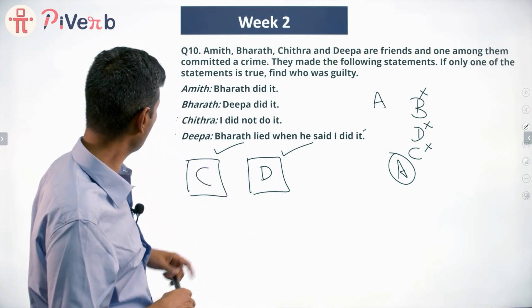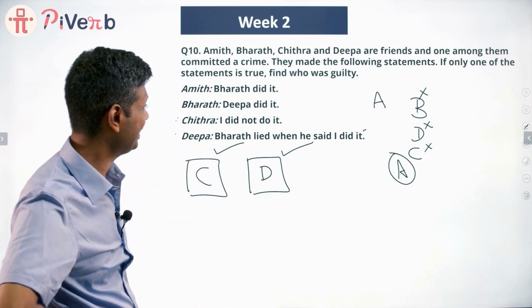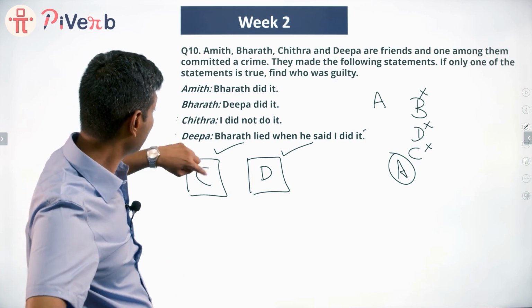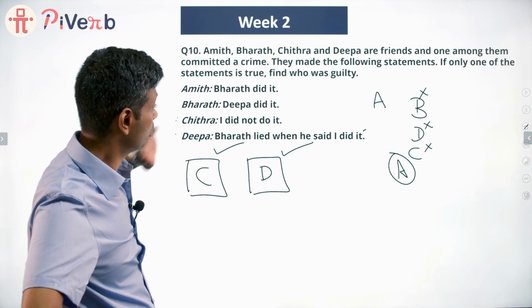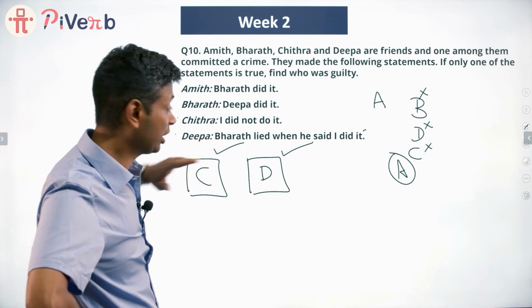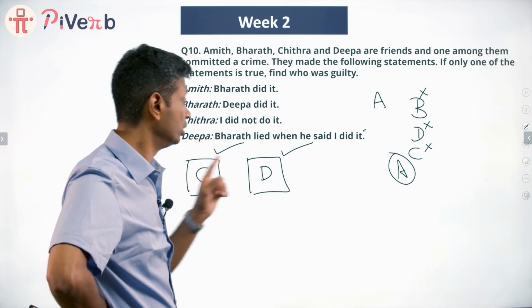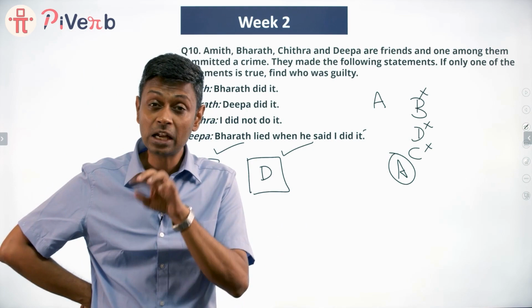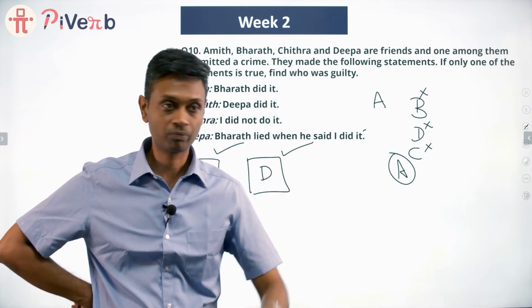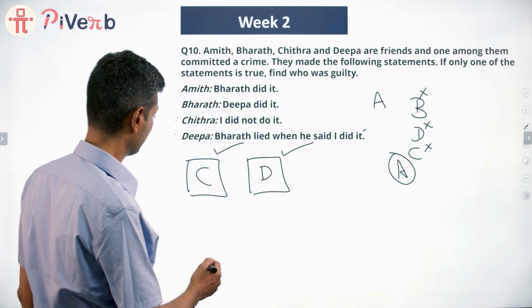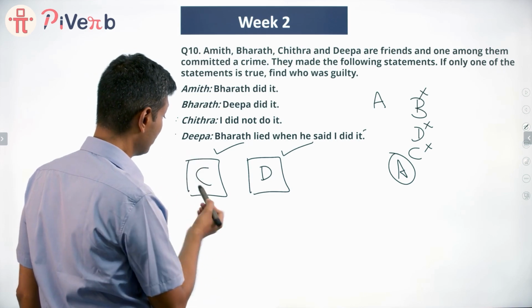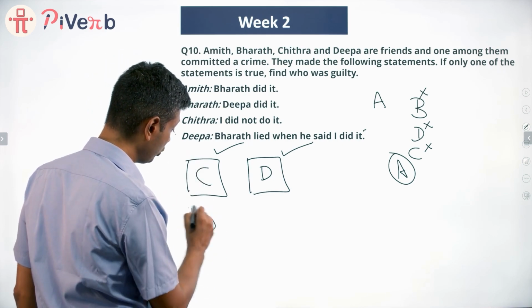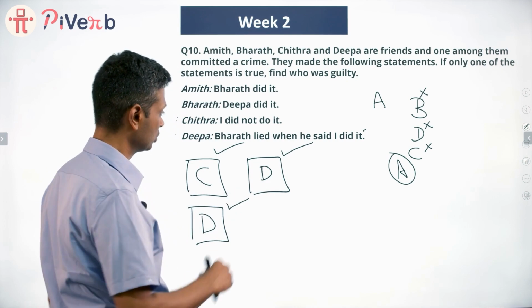Now let's look at statement 4 from Deepa. Bharat lied when he said I did it. Bharat lied. That is true. Bharat has lied. So this statement becomes true. Or if C is true, D also happens to be true. So C alone being true can be ruled out. Now let's come to the final thing. Last one. We are left with the possibility that only what D said is true.